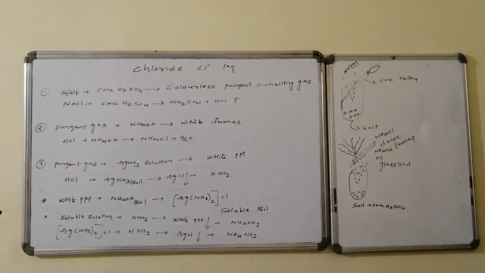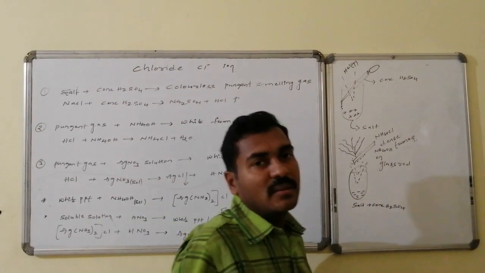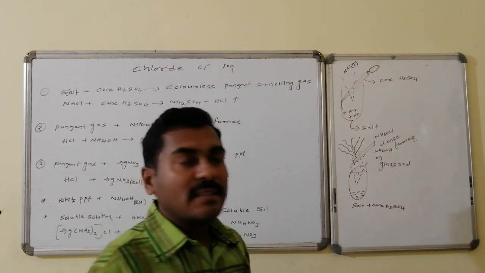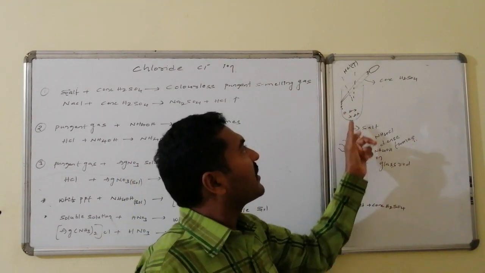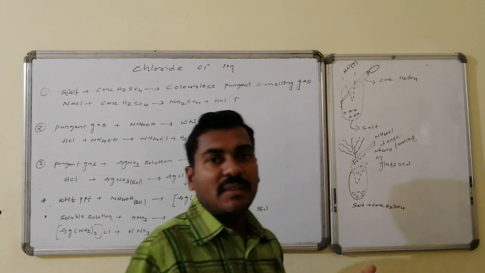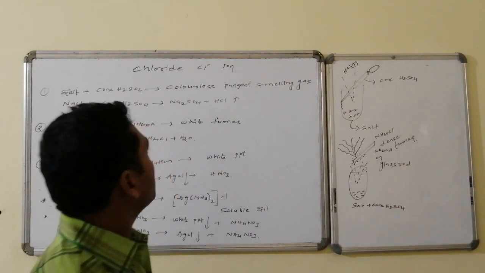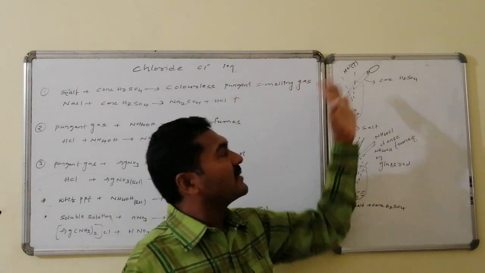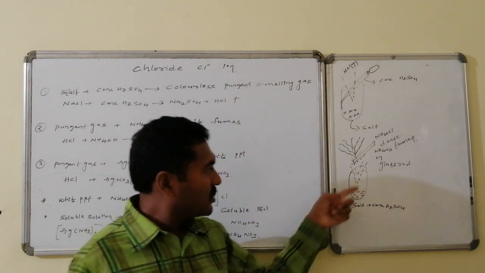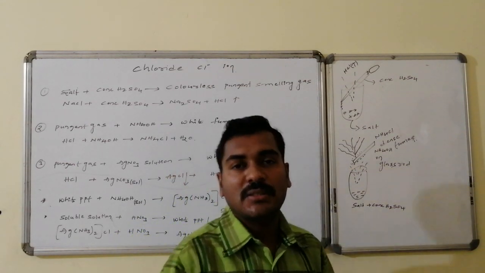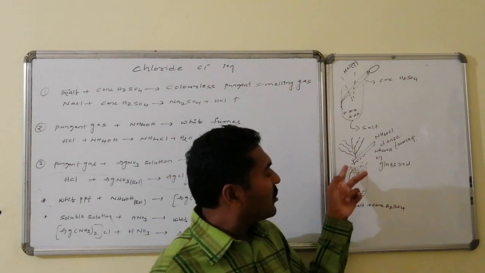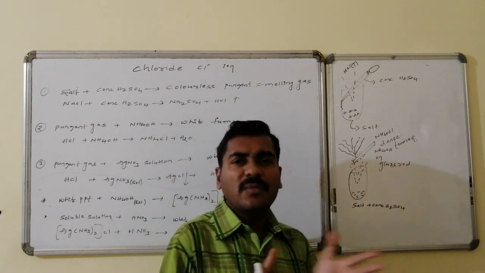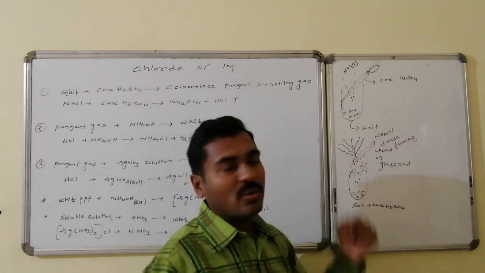In the first case, this is a test tube containing salt, and this salt is reacted with concentrated sulfuric acid in a dropwise manner with the help of a dropper. As a result, fumes of HCl gas come out. These fumes are colorless, pungent smelling gas, and that is HCl. In the second part, a glass rod dipped in ammonium hydroxide is exposed to the fumes coming out of the test tube, and these fumes are converted to white colored dense fumes. Those are ammonium chloride fumes.